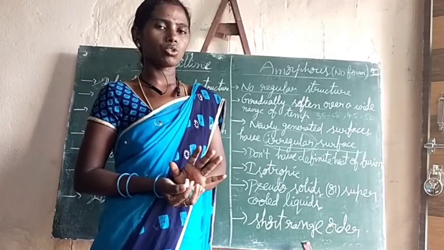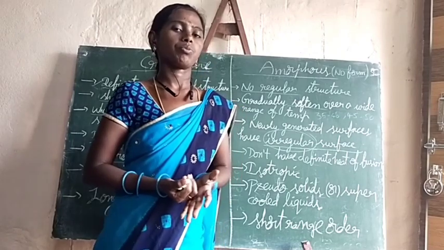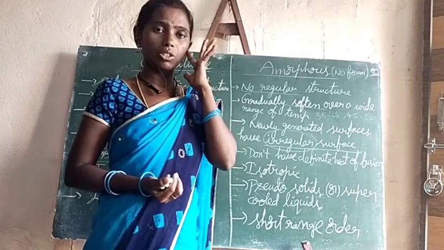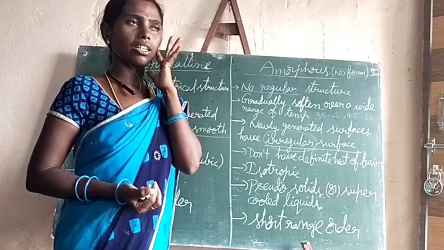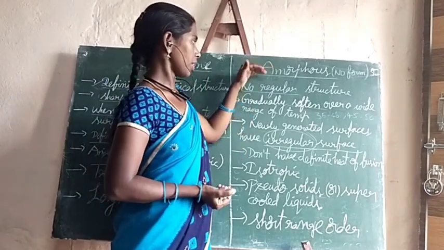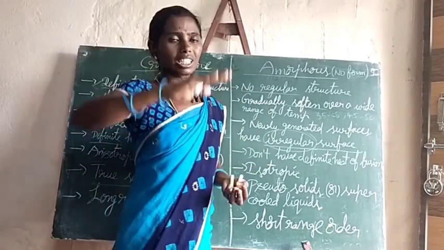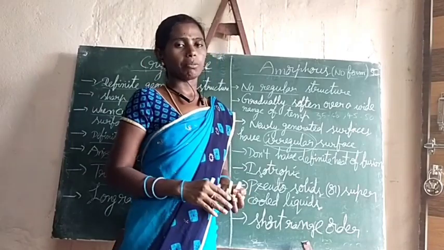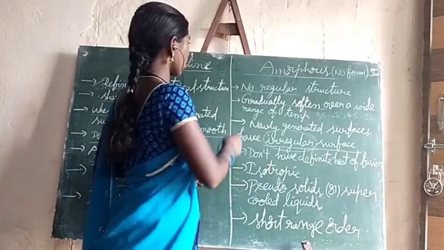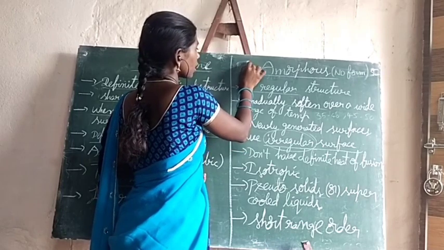Why can we call them supercooled liquids? The best example I gave you is the old window pane. If we observe an old window pane after some days, what will happen? First, when they prepared it, the thickness was the same throughout the window pane. But after some years, the bottom part becomes thicker than the top part.